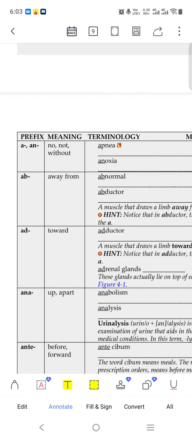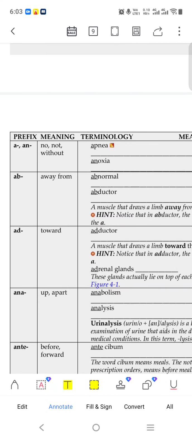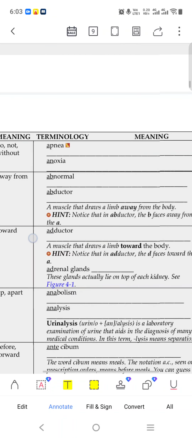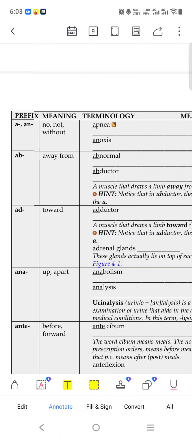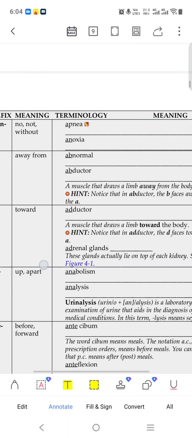Like in this, prefixes are there. Nothing more is there in this chapter because we have seen suffix with prefix. So a or an, whenever a or an comes before any word, it means without. So apnea, without breathing, a deficiency of oxygen. Ab means away from, like abnormal, abductor.